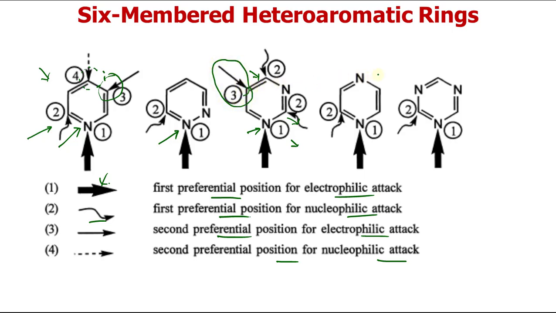Similarly in 1,4 azines and triazines, you can see the different preferences for the reagent. In all these cases, the electrophile will prefer to attack on the heteroatom, whereas the position adjacent to the heteroatom is the first preferential position for attack of the nucleophile. This preference order is made by considering all the reactivity indices.